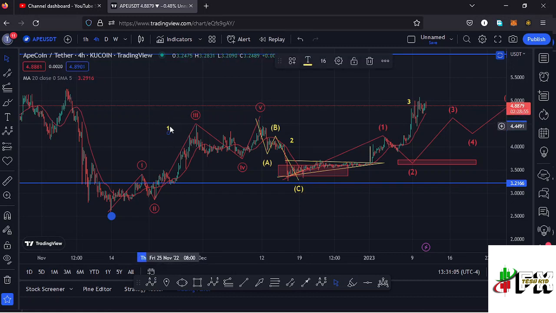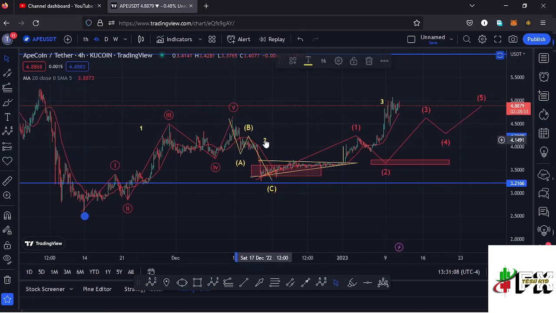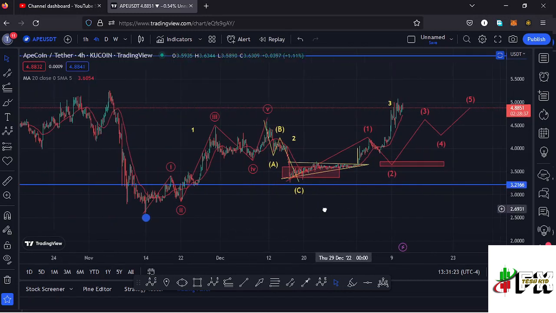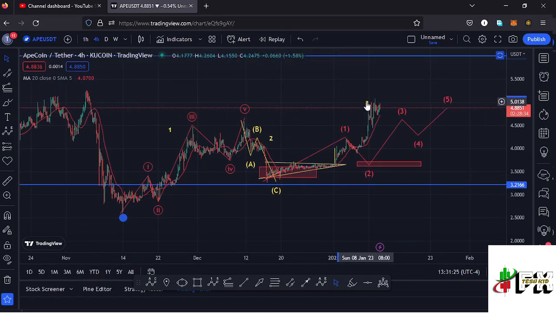And after seeing the formation of a higher Elliott wave count 1, whatever we expect next is the formation of a higher Elliott wave count 2, which is a corrective wave. And because of its corrective nature, we also expected to see an ABC corrective structure, and that wave 2 has taken us back to around the $3.2 mark. And after seeing the formation of a higher Elliott wave count 2, whatever we expect on the long-term scenarios is a bounce to the upside in the formation of a higher Elliott wave count 3, which is an impulsive wave.